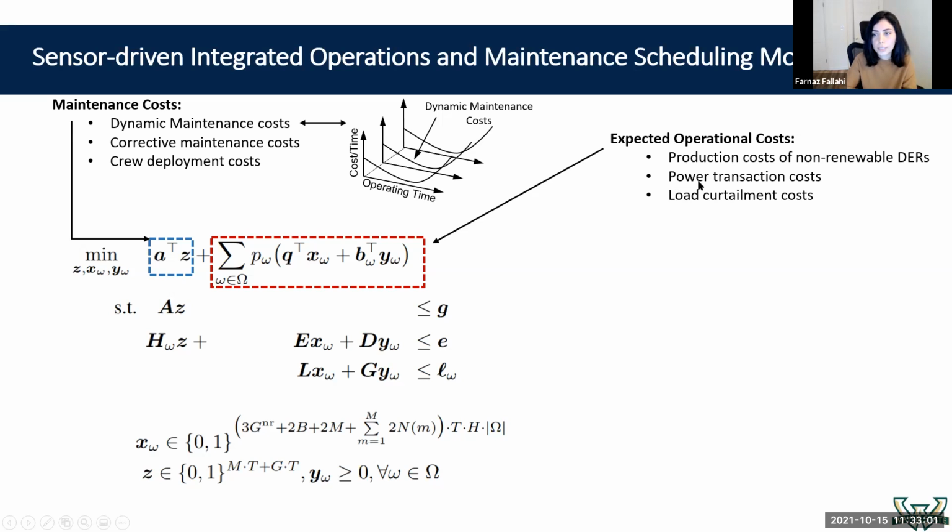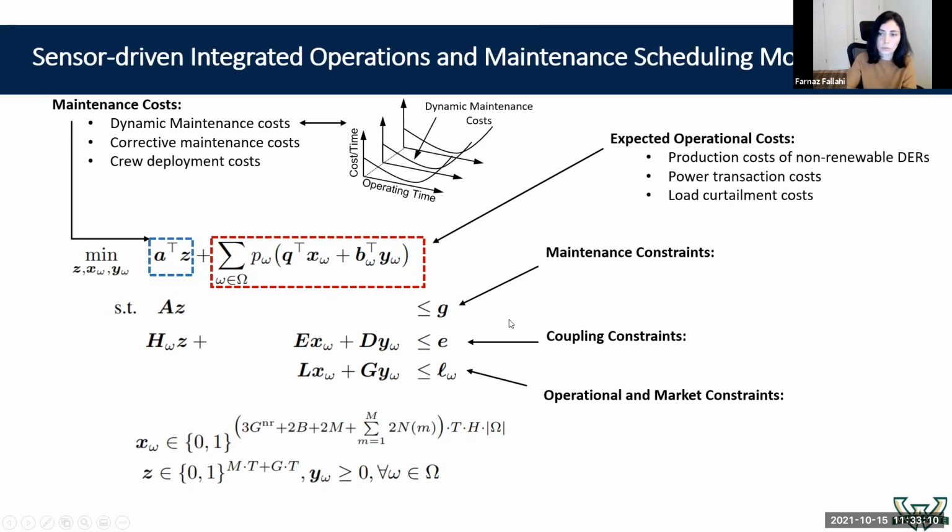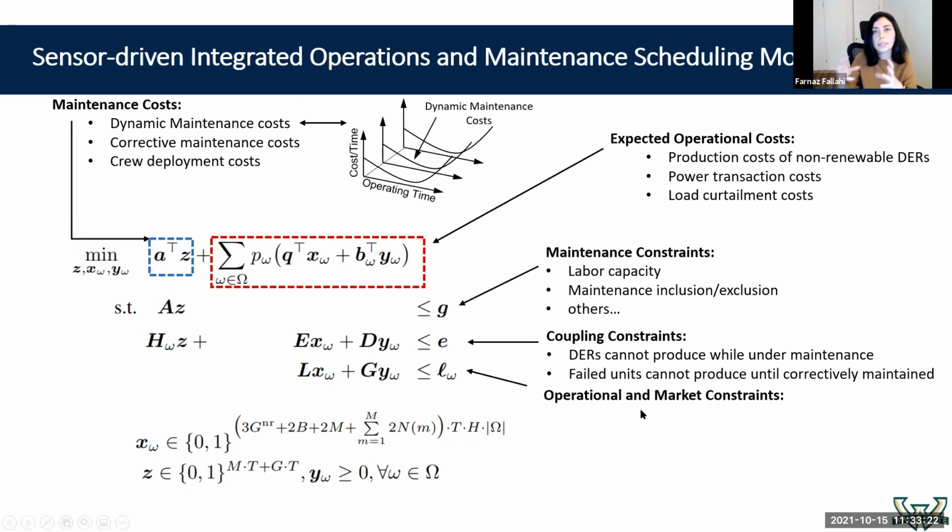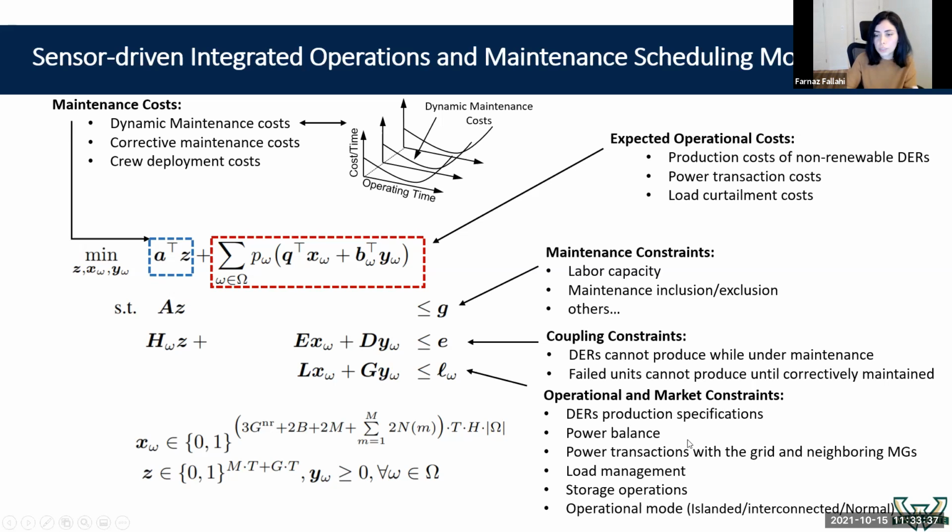It also has per transaction cost and load curtailment cost, and this objective function is subject to maintenance constraints, coupling constraints, and operational and market constraints. The maintenance constraints guarantee that an operational unit goes under preventive maintenance while a failed unit goes under corrective maintenance. The coupling constraint couples the maintenance and operational decisions. So it makes sure if a unit is under maintenance, it cannot produce energy. Or if a unit is failed, it cannot produce energy until it is correctively fixed. Other constraints such as power balance, load management, and storage scheduling are included in the last set of constraints.